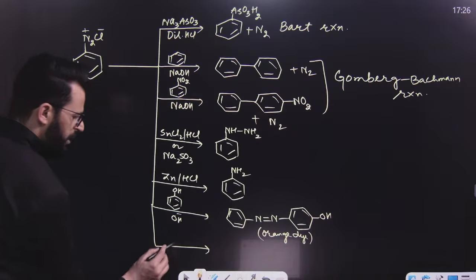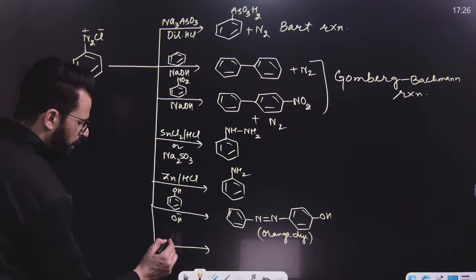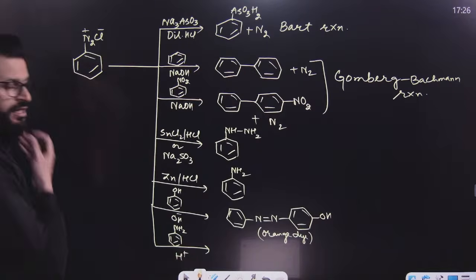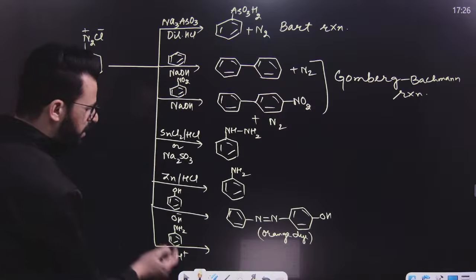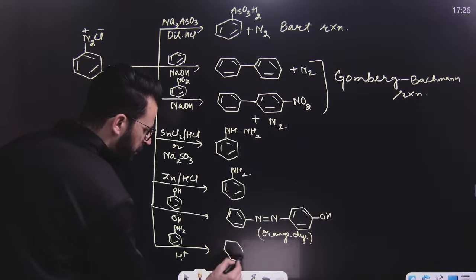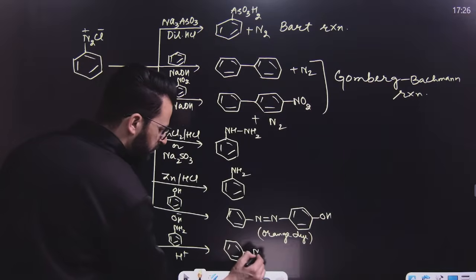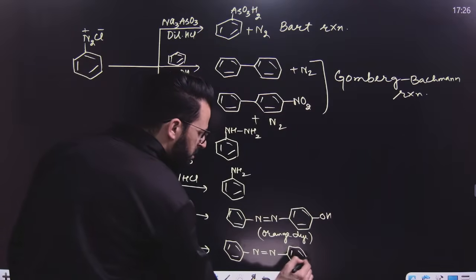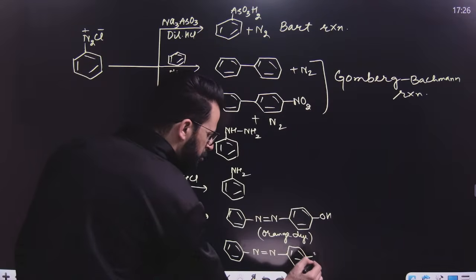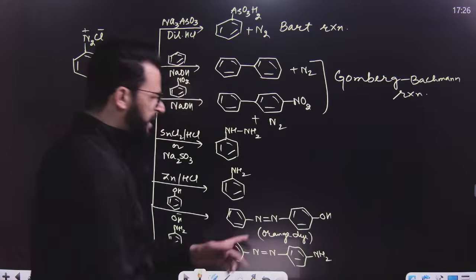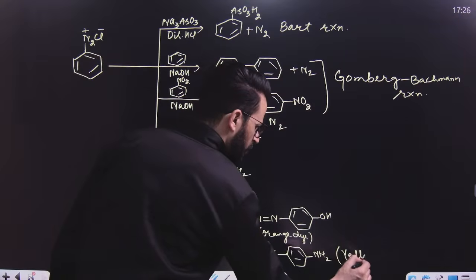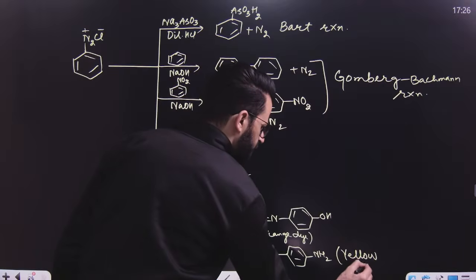Similarly, if the reaction takes place with aniline, once again the reaction is known as a coupling reaction, but with aniline coupling takes place at the para position in acidic medium, then we will get this one. And this is known as para-aminoazobenzene or 4-aminoazobenzene, and its color is yellow. So this is a yellow dye.